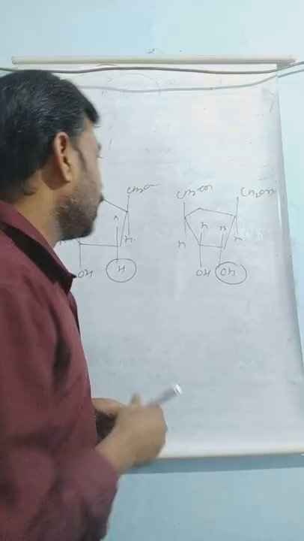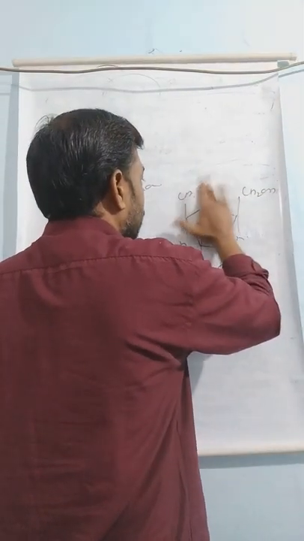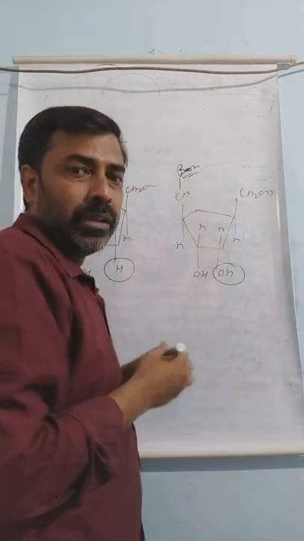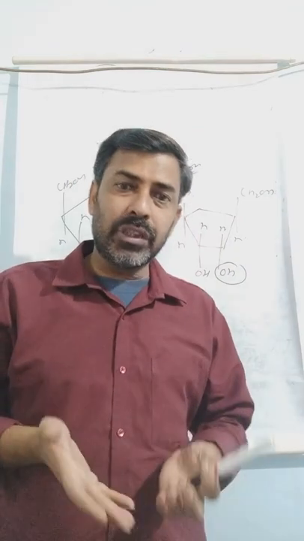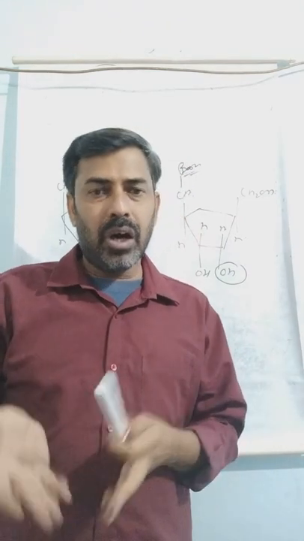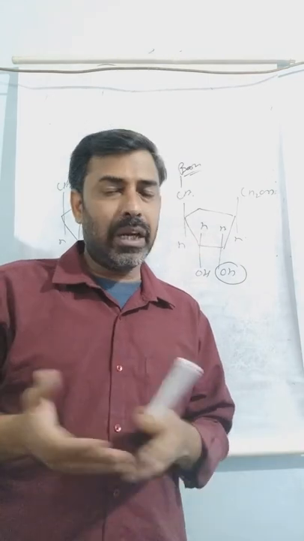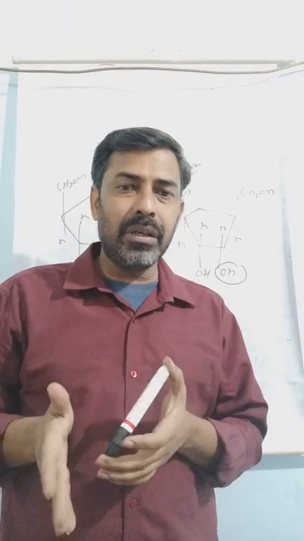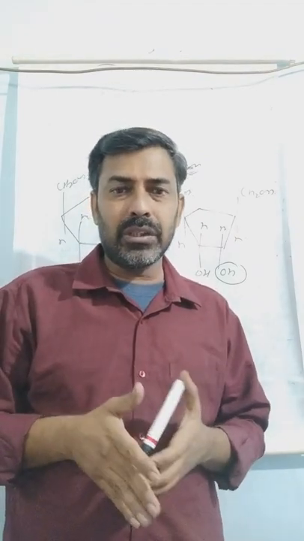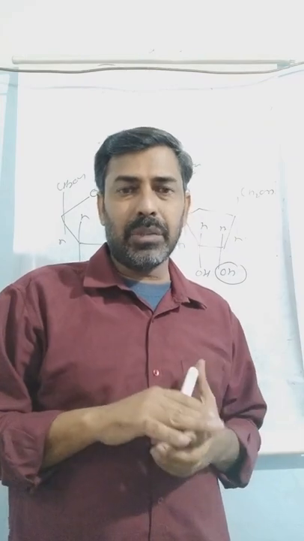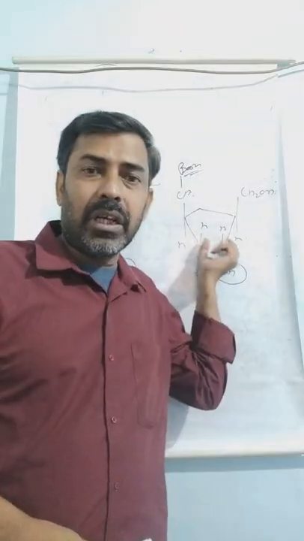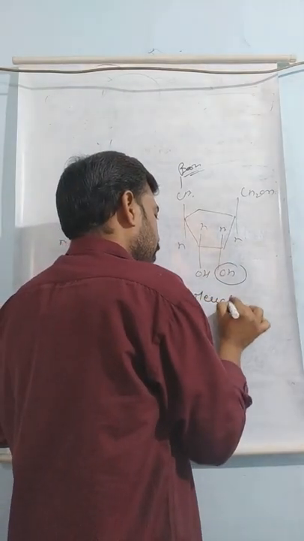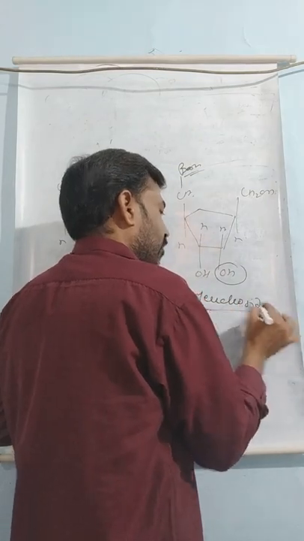Now these sugars contain any of the bases. The base may be adenine, thymine, cytosine, or guanine. They are called purine and pyrimidine bases. RNA contains uracil instead of thymine, and DNA contains thymine instead of uracil. There are four bases available in each case. So this composition, that is the sugar plus base, is called nucleoside.